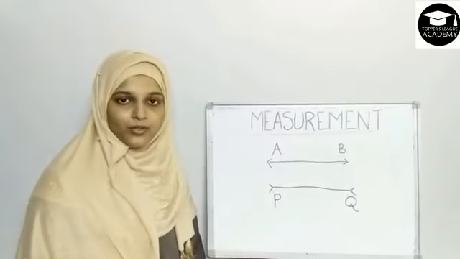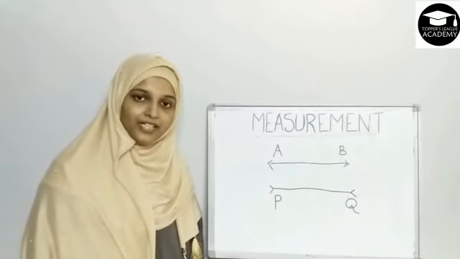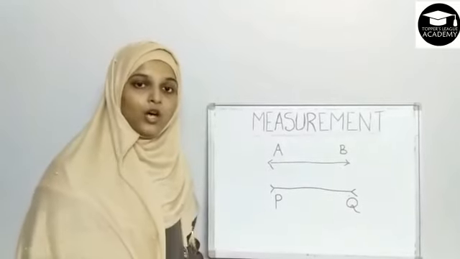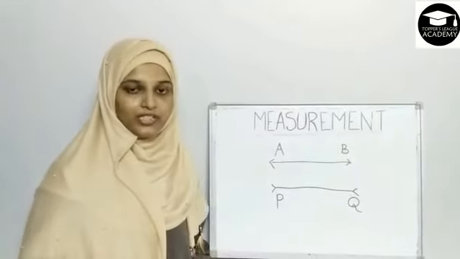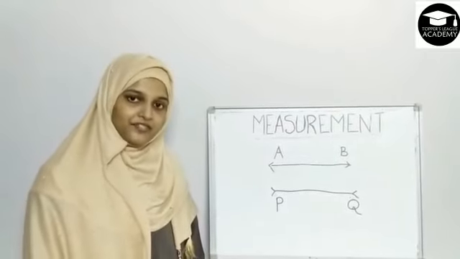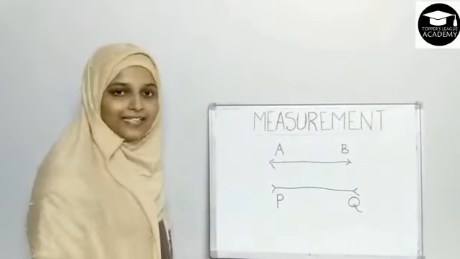Now let's study the definition of measurement. Measurement can be defined as the comparison of an unknown quantity with a known fixed quantity of its same kind. Let's understand this definition using an example. Again, we can use line AB as an example.